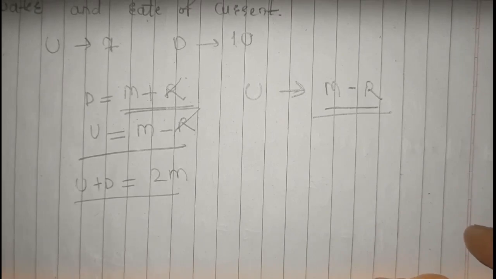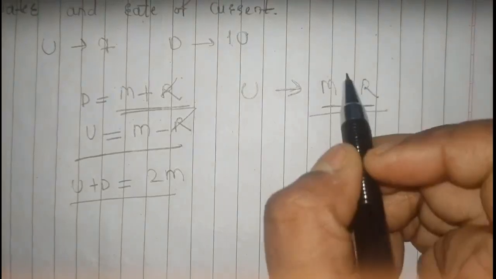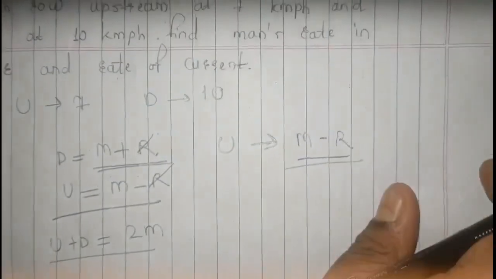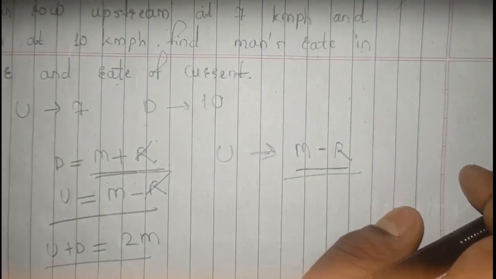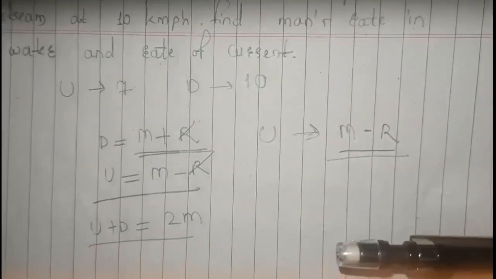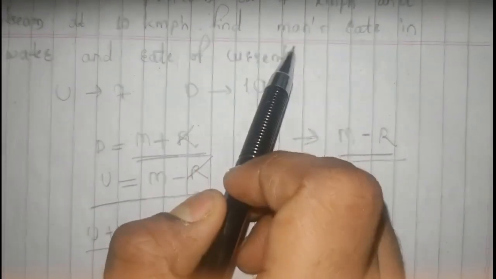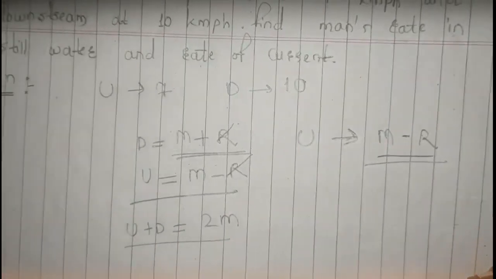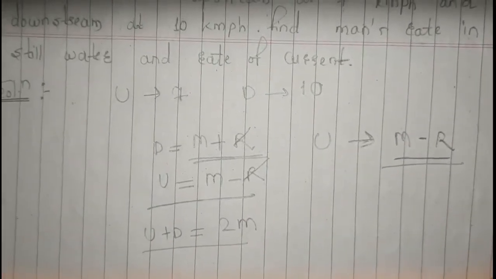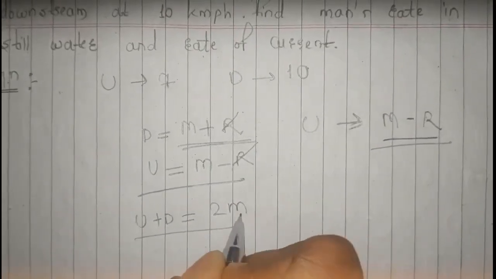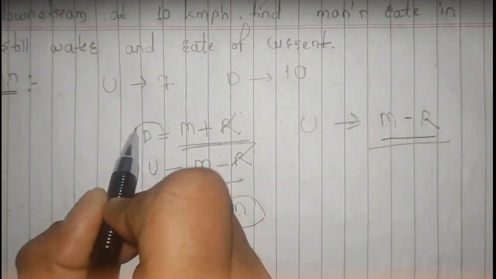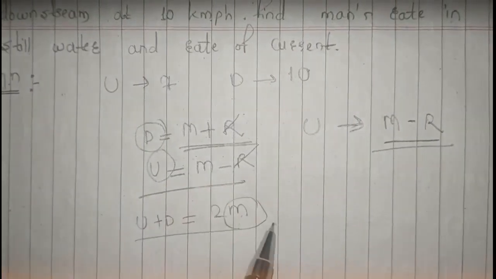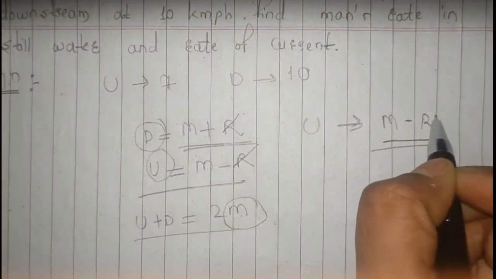Now what do you want to find out? You want to find out the man's rate in still water. Either you will be asked to find the boat's rate, or simply the man's rate. That will mostly be the case. Here we just have to find out the man's rate in still water, which means the speed of the man. And this is nothing but 2m, means here this is the man speed only, and this is the downstream speed, this is the upstream speed, this is our man speed, and this is our river speed, that is our stream speed, right?